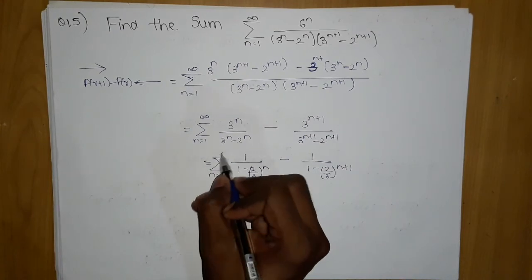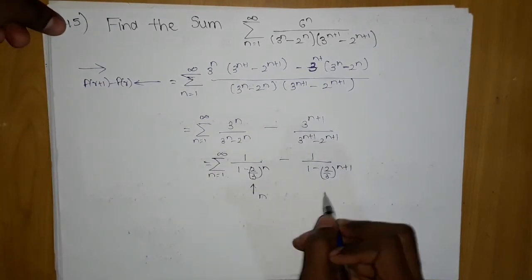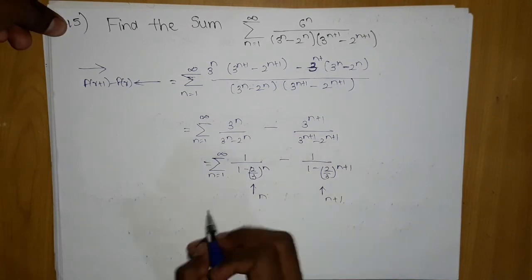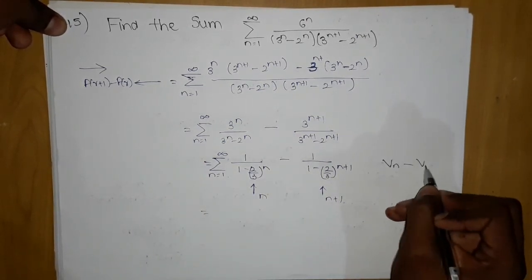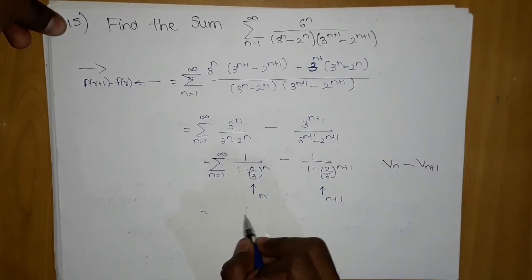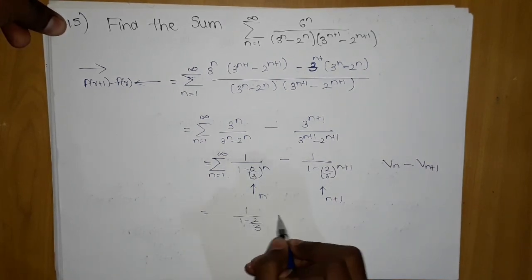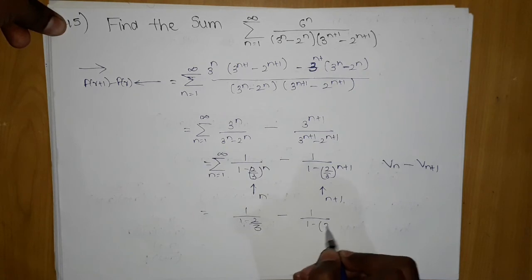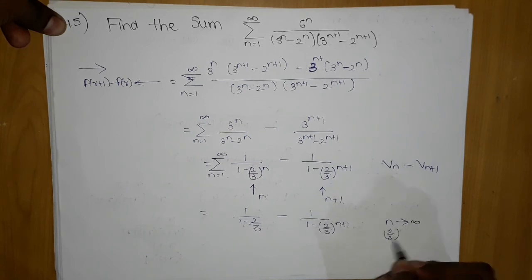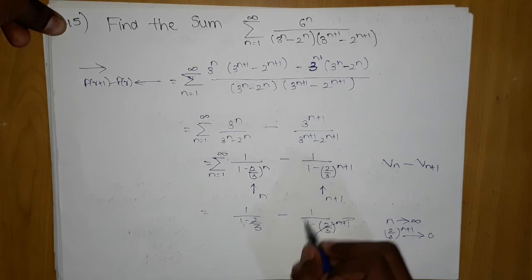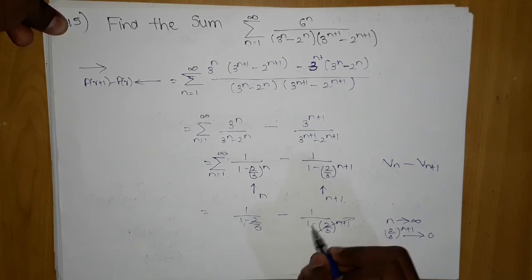Here you can clearly observe that this is n, this is n plus 1. So what we have to do? Substitute the values straightforwardly: Vn minus Vn plus 1. Very easy: 1 upon 1 minus 2 by 3 power n, minus 1 upon 1 minus 2 by 3 power n plus 1. But n tends to infinity, so 2 by 3 power n plus 1 will tend to 0. Only this thing will tend to 0; the 1 will still remain, nothing happens to it.